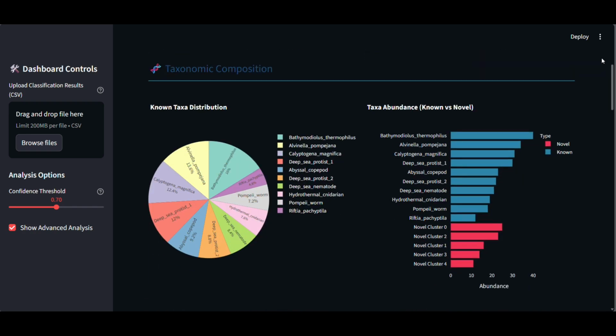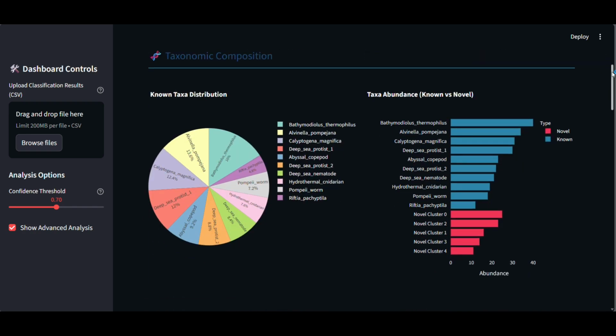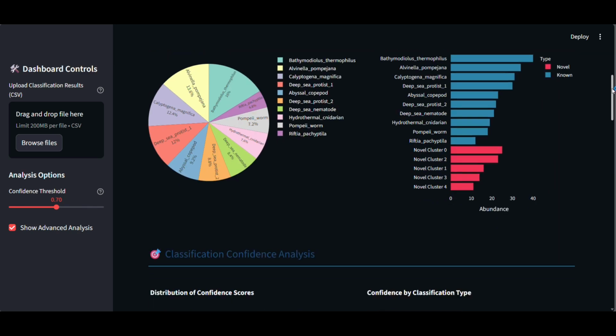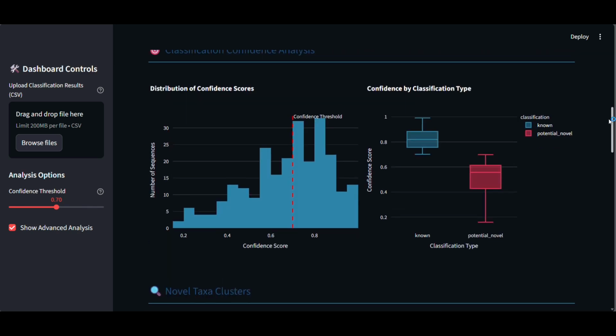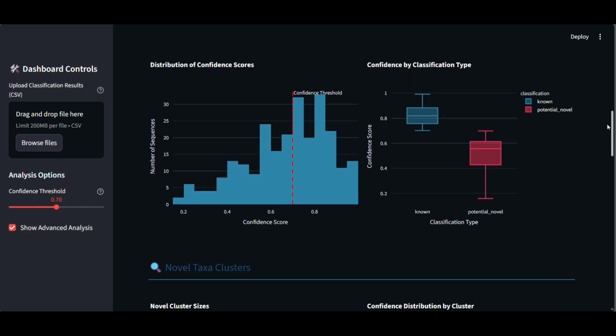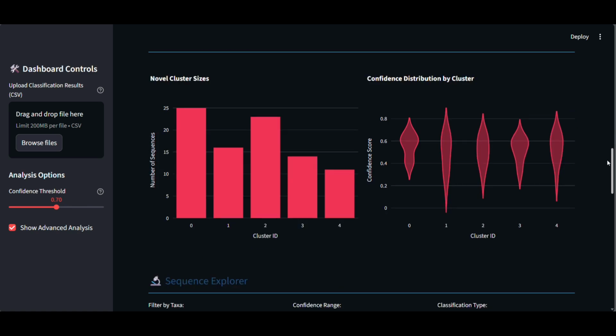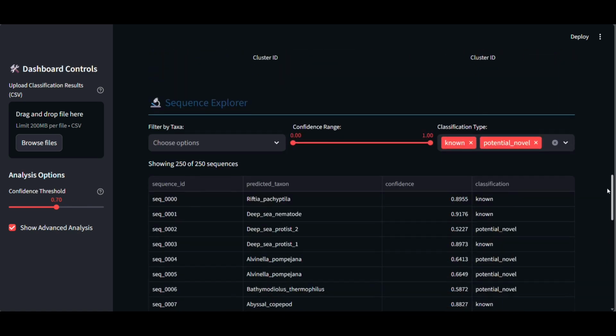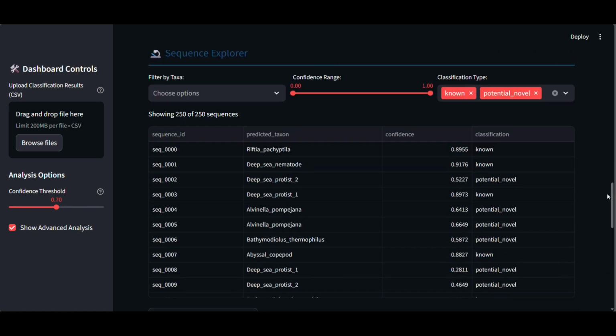eDNA stands for environmental DNA. The reason why our focus relies on eDNA is because it lets us see the hidden biodiversity, but the problem is that the current methods that are used for analyzing eDNA are usually very incomplete and leave a lot of sequences unidentified, which is why our product aims to be able to detect what cannot be seen through current methods.